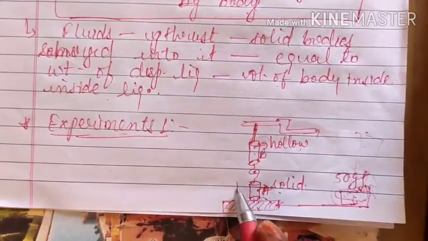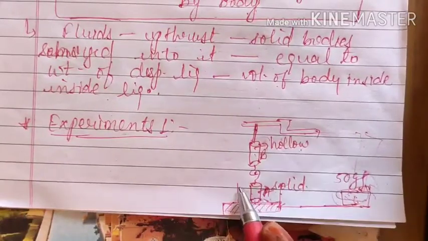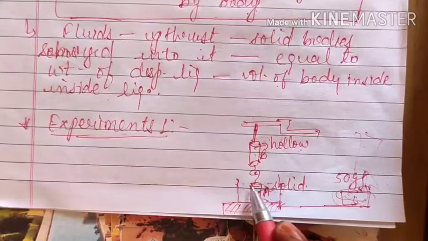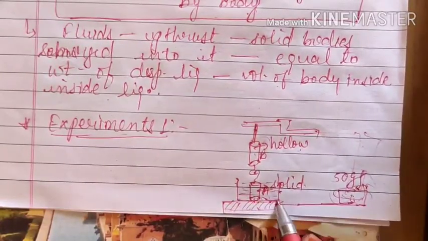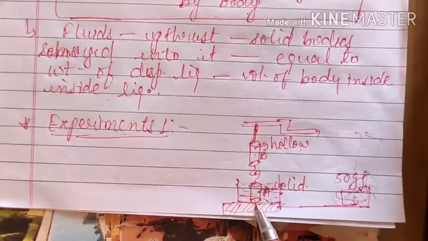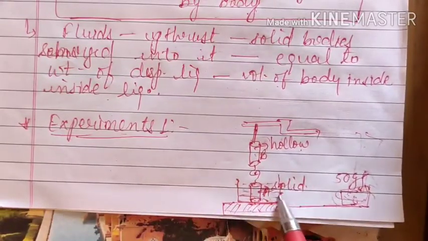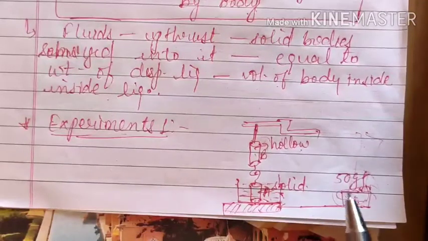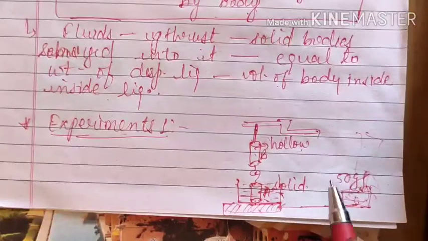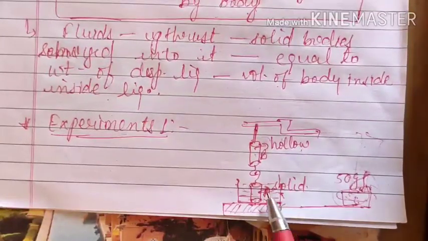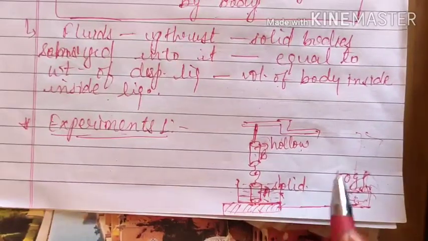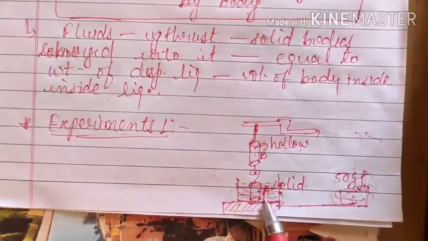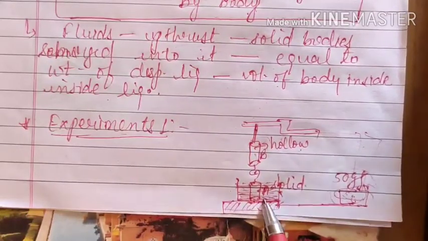Now if we put a water container here, and completely immerse solid cylinder A inside the water, this cylinder should not touch the bottom or the side of the container. You have already learnt in units and measurement that it will decrease the accuracy of your measurement. Okay, we will not get an accurate value. So it must only be held inside the water, and should not touch anything except the water.